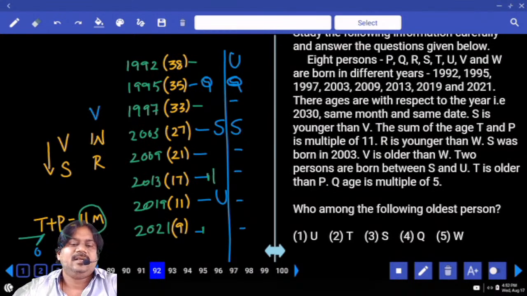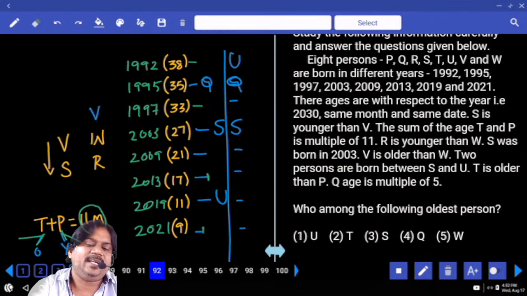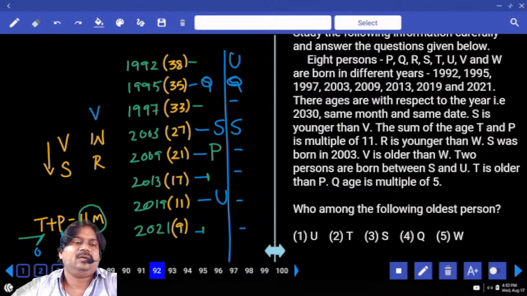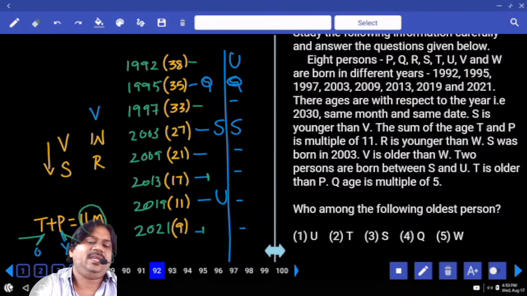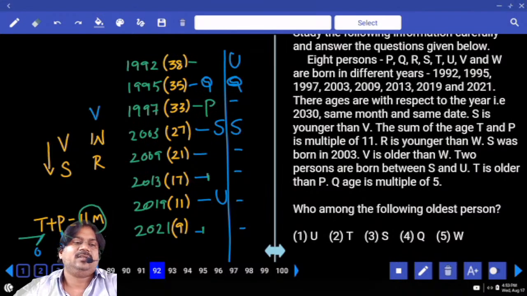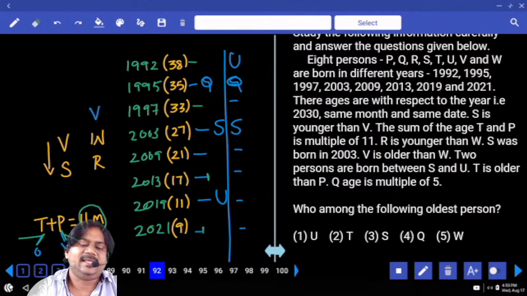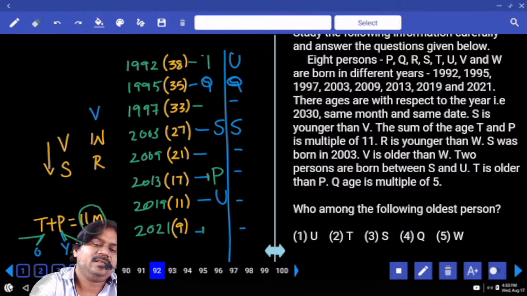So next, this is one of the possibilities. If we take P here, 21 plus 33, is it a multiple of 11? No. 21 and 38, is it a multiple of 11? No. Next, if we take P here, 33 and 38, is it a multiple of 11? No. That means we can confirm P's age. What is P's age? 17. What is T's age? 38.